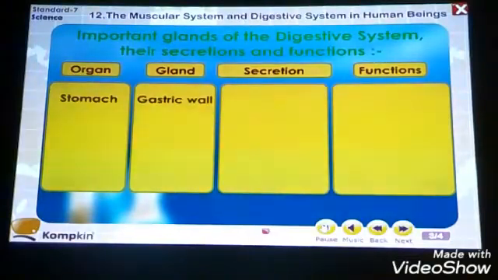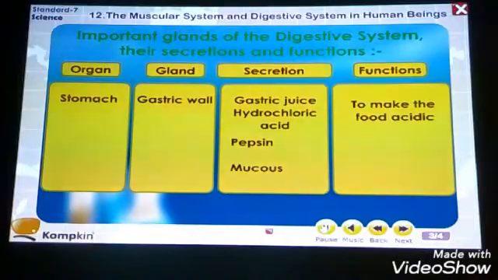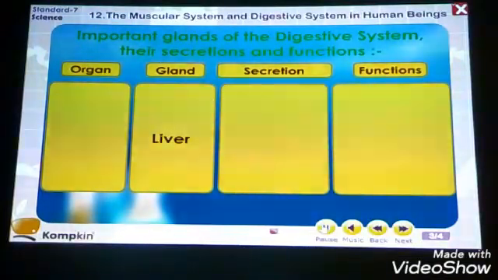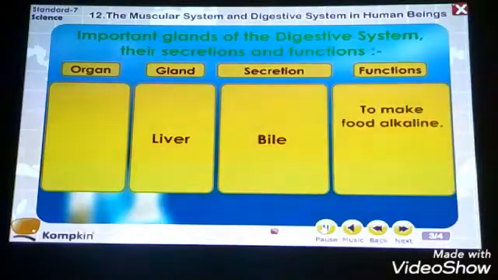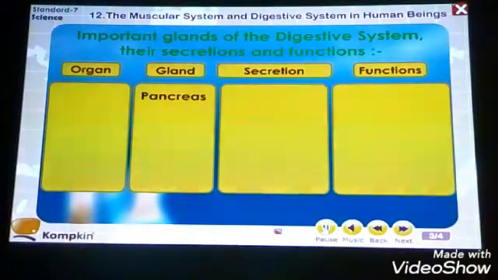Now it comes to the stomach, gastric wall, then gastric juices like hydrochloric acid, pepsin and mucus. To make the food acidic, breakdown of proteins, and to protect the inner lining of the stomach. Now it comes to the liver, that is bile, to make the food alkaline and to convert large fat globules into small ones. So that is the liver.